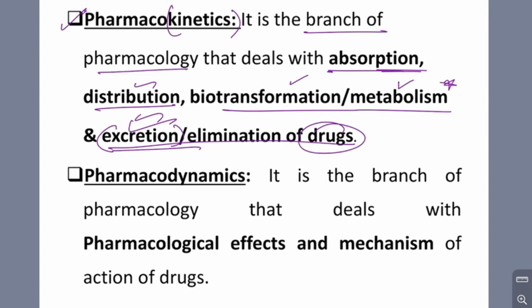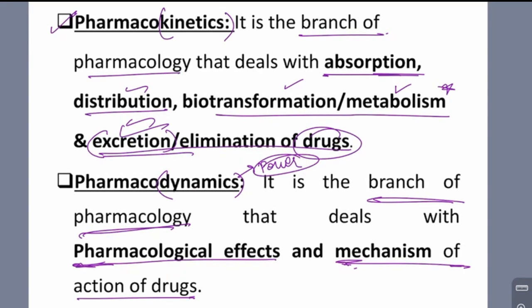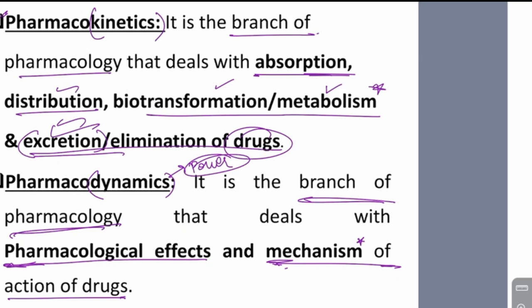Next is pharmacodynamics. Dynamics is the power. So pharmacodynamics again is the power. It is a branch of pharmacology that deals with the pharmacological effects and mechanism of action of drugs. So mechanism of action of drug is a very important thing. Okay, so the particular thing or the power of the drug, to what extent it will go and be used.